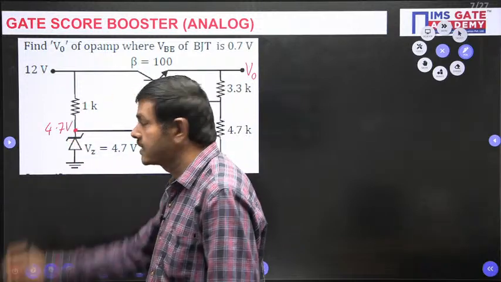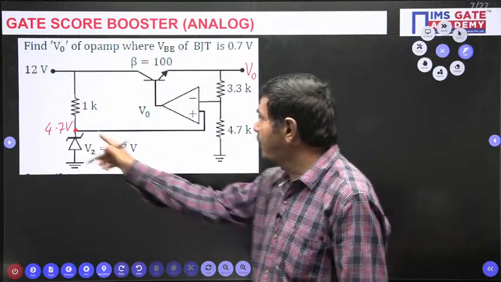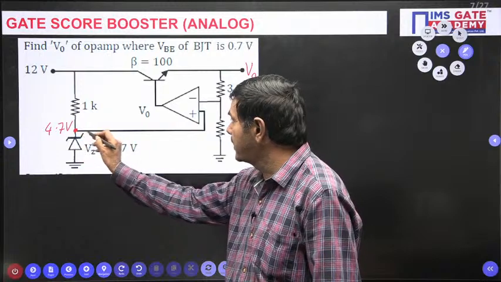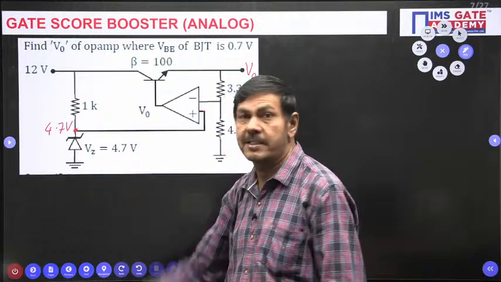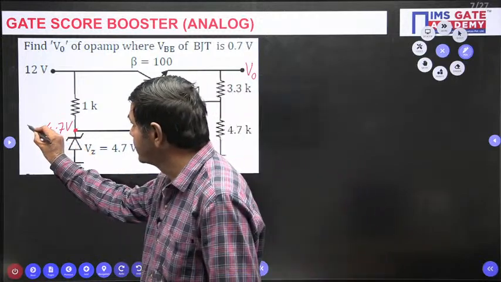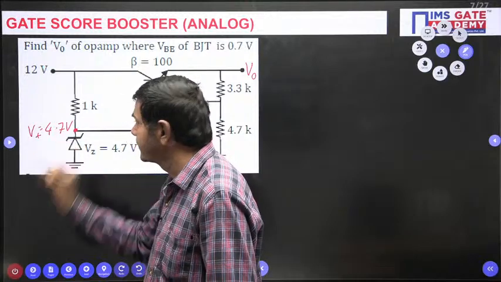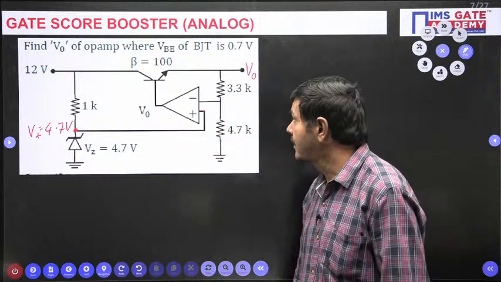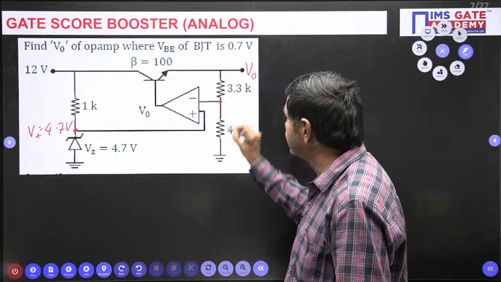This node voltage is nothing but 4.7 volts. So this 4.7 volts is nothing but the V plus value. V plus is equal to this much. Catch my point: this voltage is V plus, the positive terminal. This is V minus.